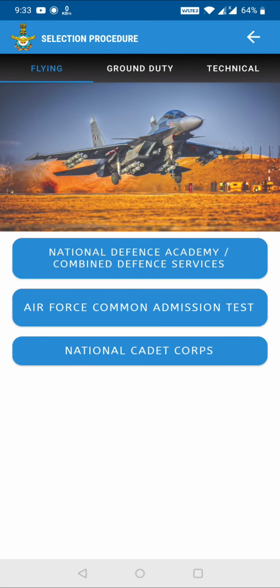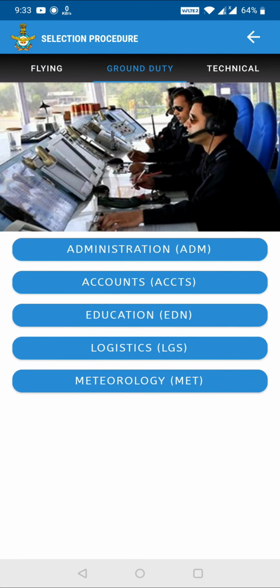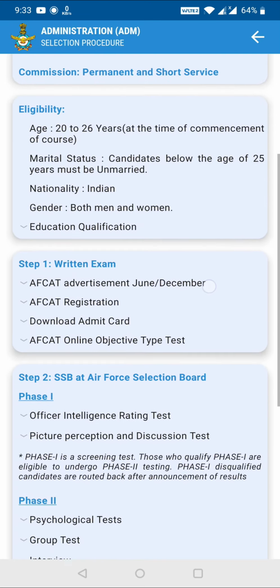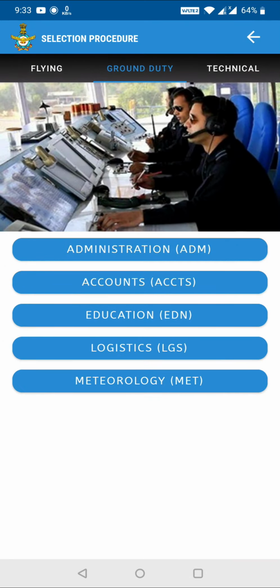Okay, apart from that, for ground duty, you have different branches like admin, okay, accounts, education, logistics, meteorology. So how can you join the admin branch? Okay, you can give AFCAT, all the things are given. Okay, accounts, AFCAT.